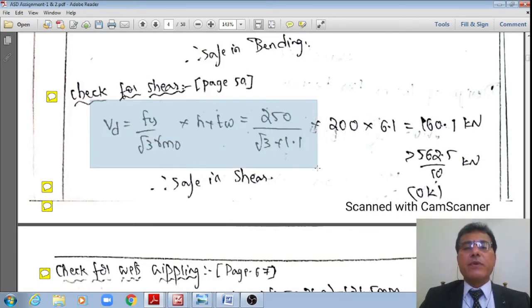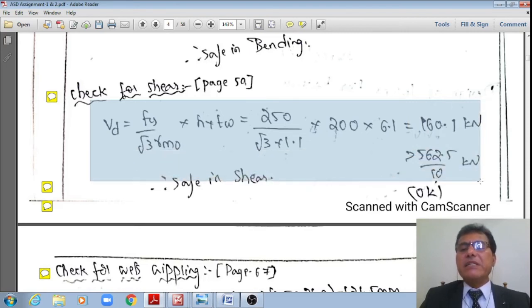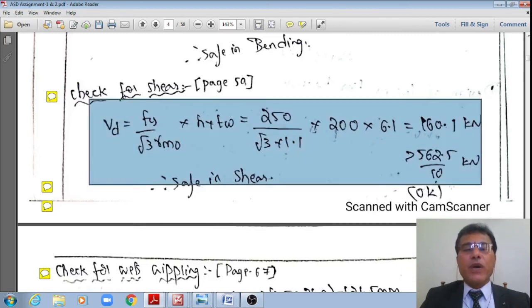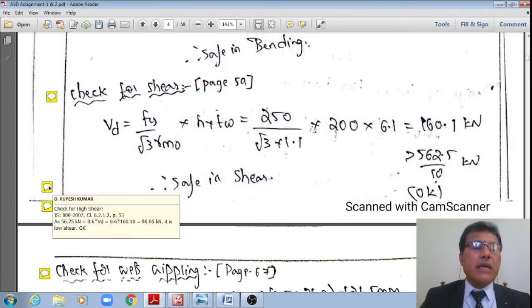Fy is 250 divided by root 3 multiplied by 1.1, multiplied by 200 multiplied by 6.1 divided by 10 to the power 3. It works out to 160 kilonewton, whereas it is subjected to just 56.25 kilonewton only. 160 is greater than 56.25 kilonewton. Therefore, it is okay in the shear criteria. In design, shear capacity is greater than the factored shear force to which it is subjected.